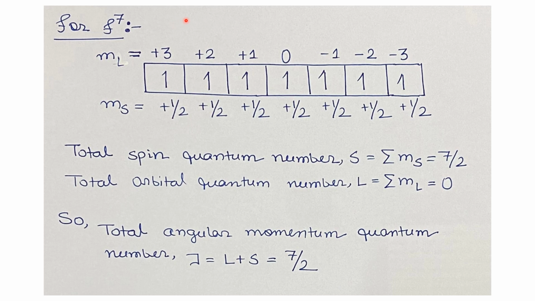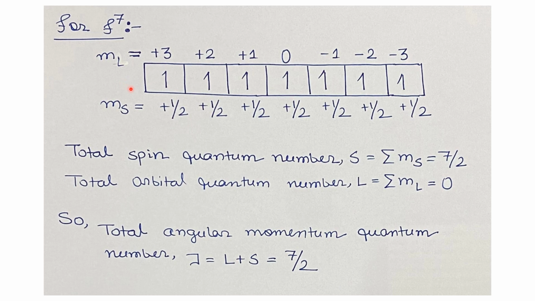For l equals 3, we can have ml values from plus 3 to minus 3. So we'll have 7 ml values. So basically there are 7 electronic states in the f subshell. For the 7 electronic states, we can accommodate the 7 electrons in such a way that each electronic state will contain one single electron.